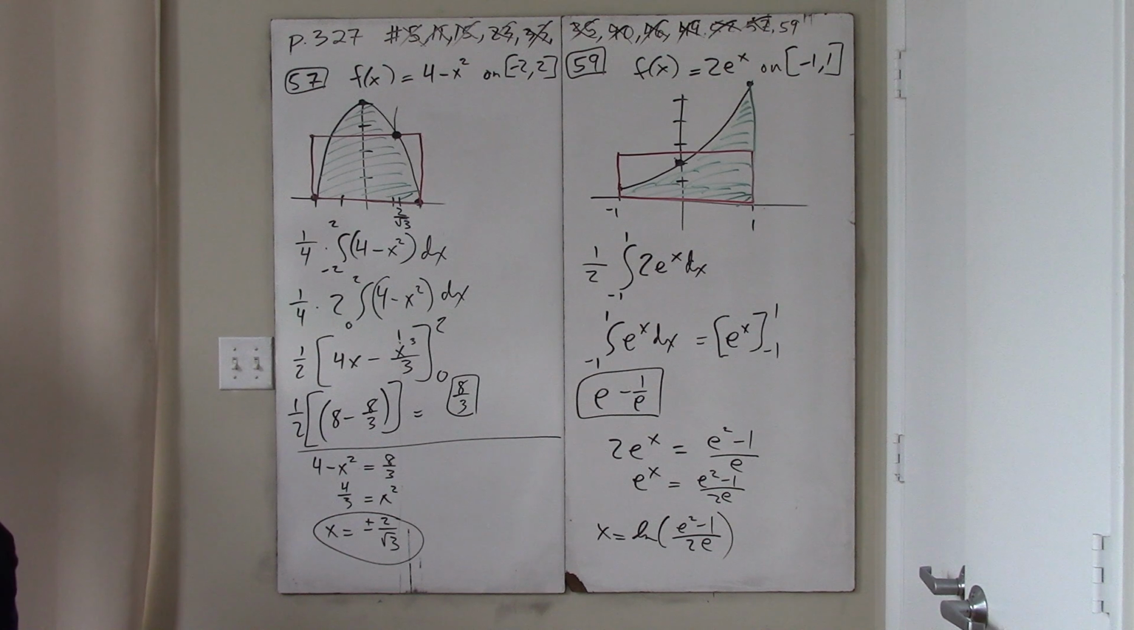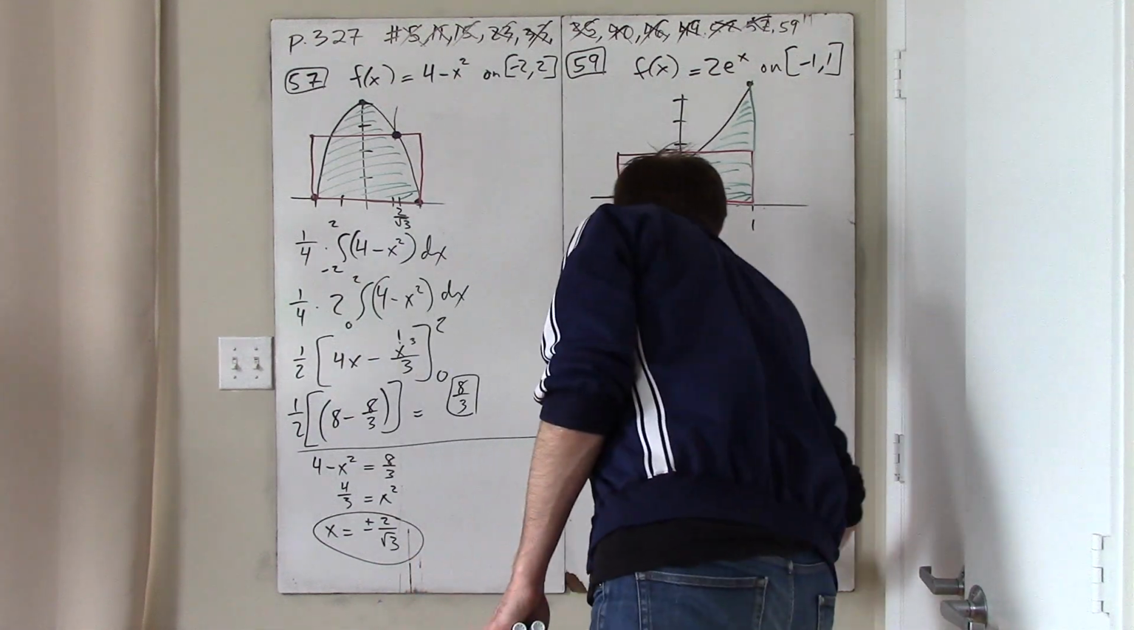I'm just paranoid, so I will check this. Oh no, 59. Yeah, ln of e squared minus 1 over 2e. Yeah. Yeah. That's all there is to say. So you could do some fancy things maybe, but that's not important. Okay, so there we go.